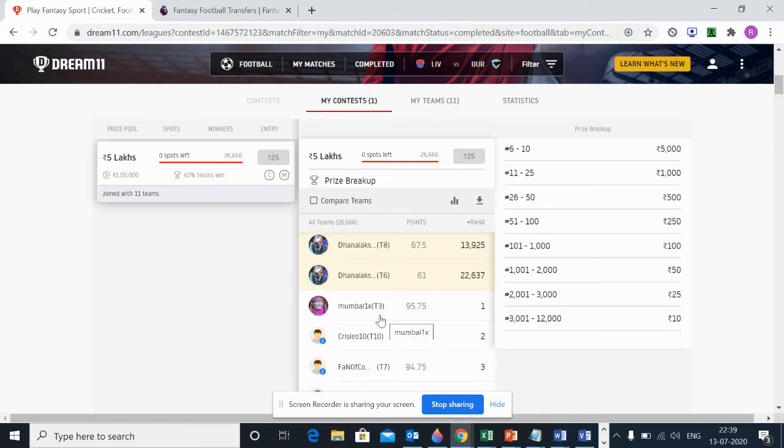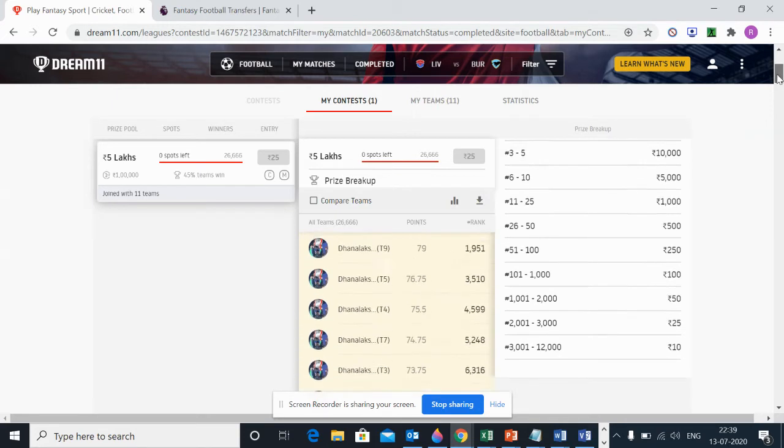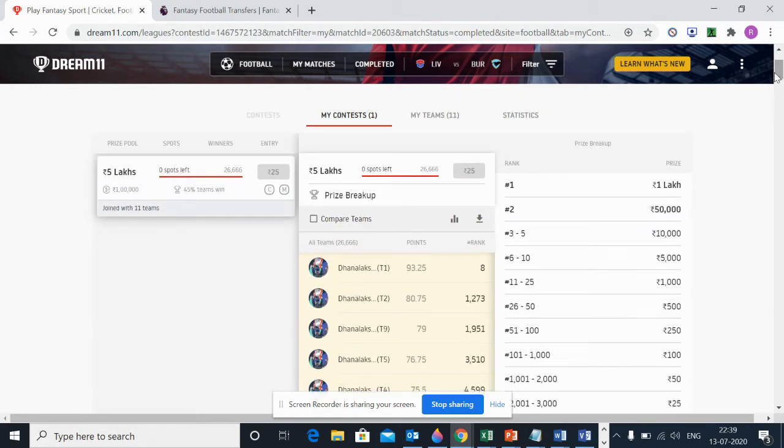And the three indicates the third team which he had put, and I had put some 11 teams for this game. That is one of my important strategies: to load the maximum number of teams that you can in a single profile. So I complete my quota of 11 teams so that I can get different combinations and permutations. The captaincy and the vice captaincy have to be spot on in this mega league to have good returns. So here I finished 8th out of 26,000 people.